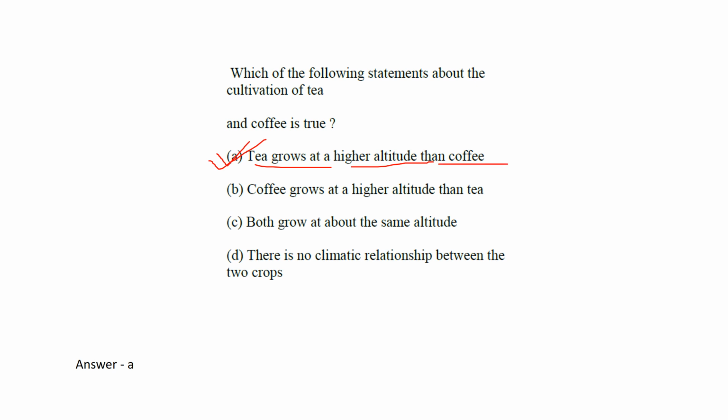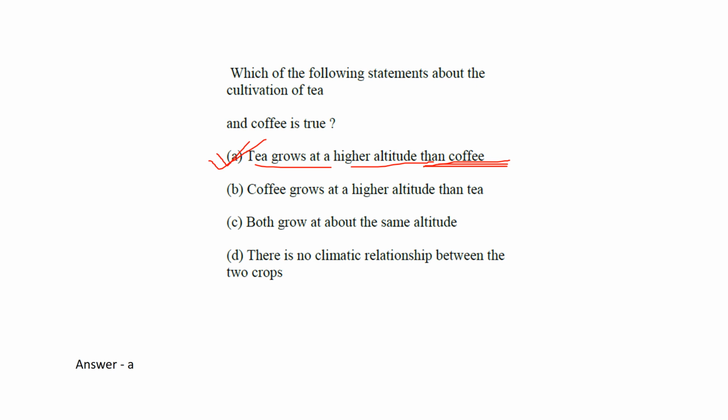Okay, so you know that. This tea we are mainly growing near Assam, Darjeeling, these areas. Their height is more, and this coffee is mostly cultivated in the Karnataka region. There the altitude is not much.